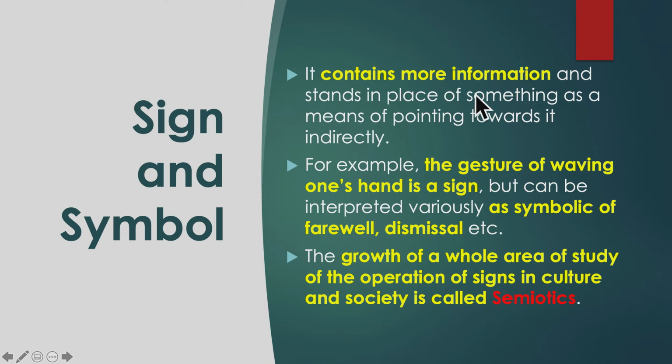It contains more information. It here refers to symbol. It contains more information and stands in place of something as a means of pointing towards it indirectly. So, symbol contains more information and stands in place of something. That is, it refers to something. It points towards something indirectly, not directly.